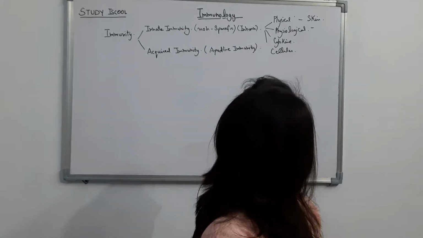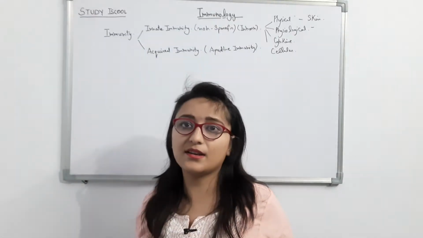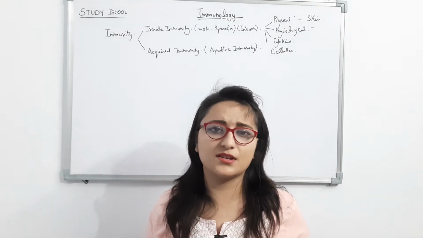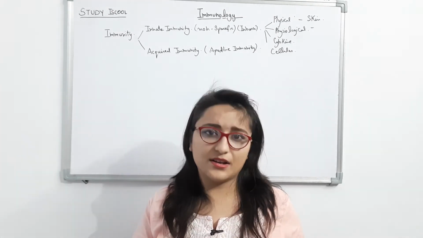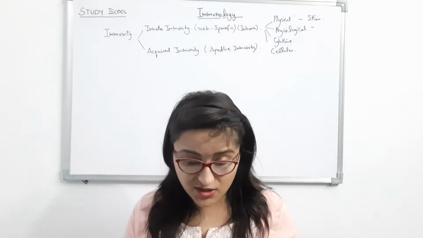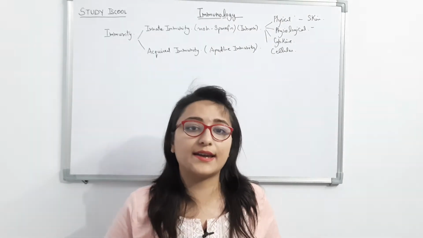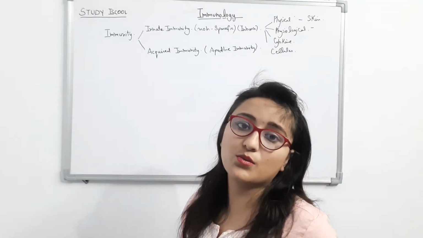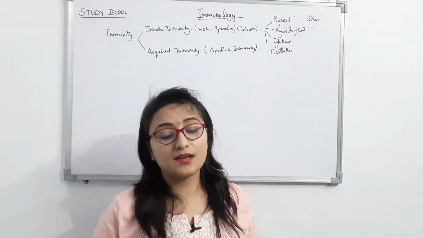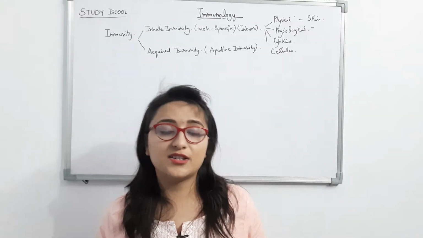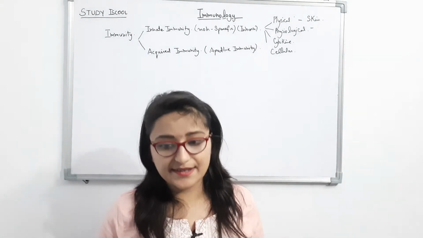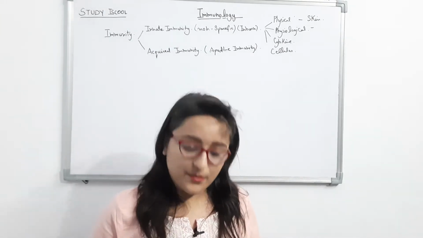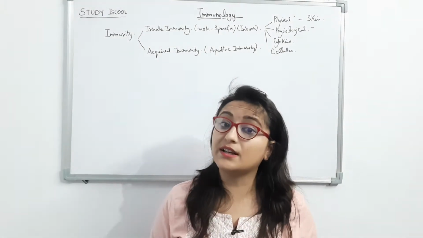Physiological barrier mainly includes secretions, just like tears in our eyes, saliva, or in the gastrointestinal tract, gastric juices, just like HCl, etc. And the cellular barrier mainly includes our immune system cells, such as lymphocytes, leukocytes, macrophages, dendritic cells, neutrophils. Cytokine barrier mainly includes interferon.